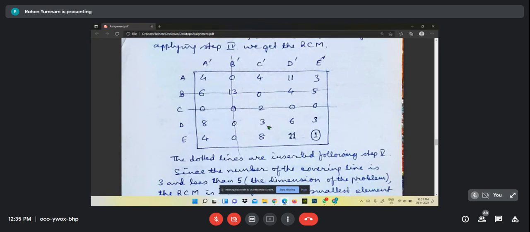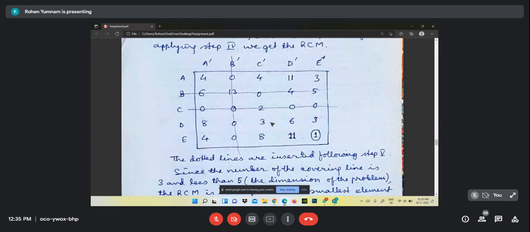And what is the dimension of the problem? 5 cross 5. 3 is less than 5. Number of lines is 3 and dimension is 5. Less than the dimension, and that is why it is not saturated. We need to solve further. Just like what we have done in case of simplex: if all the values are positive or 0, then we stop, saturated. If some negatives are there, then we have to do the next iteration. Likewise, we will start for the next iteration again.